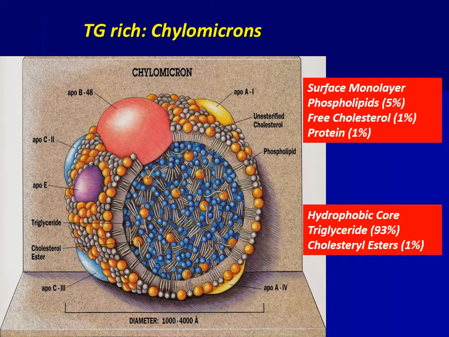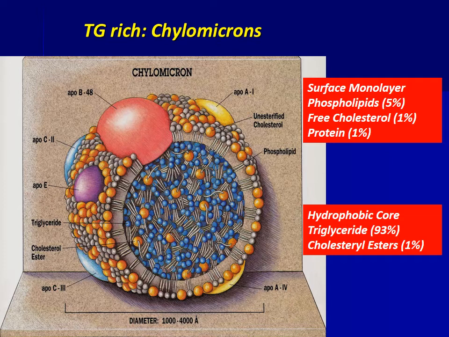Chylomicrons, the triglyceride-rich particles. The major apoprotein of chylomicron is ApoB48. It is involved in the assembly of chylomicron particles. Other than that, the apolipoproteins present in chylomicrons are A1, A2, C1, C2, C3, and ApoE.